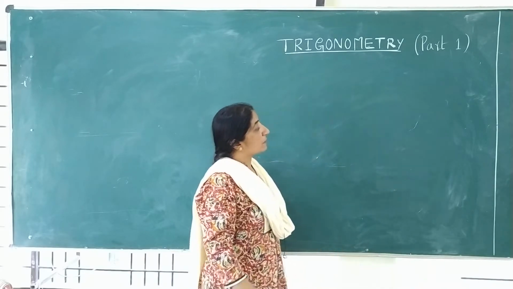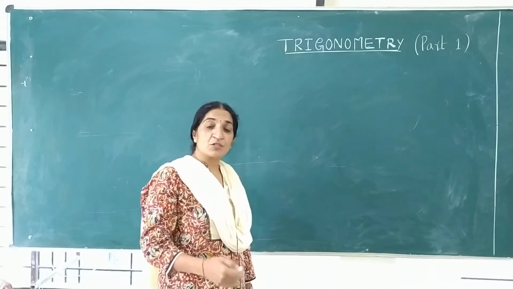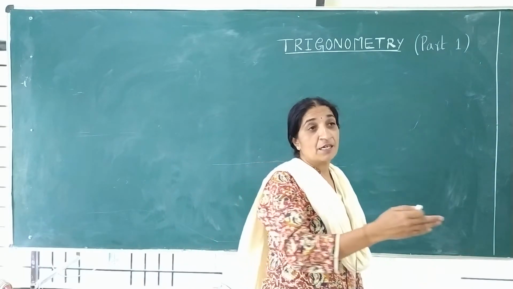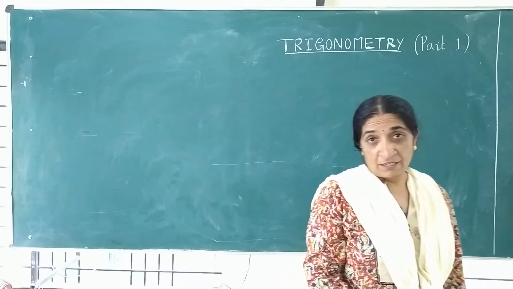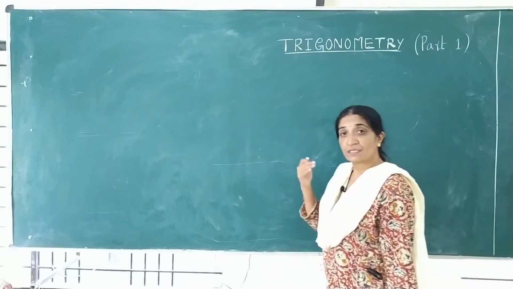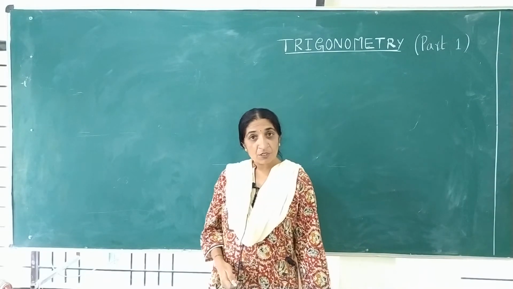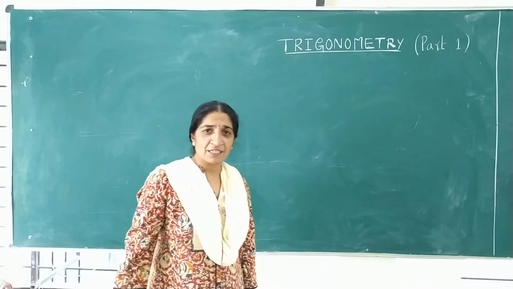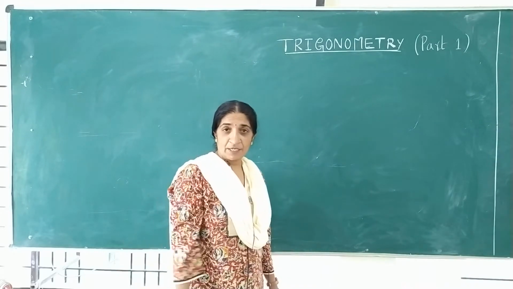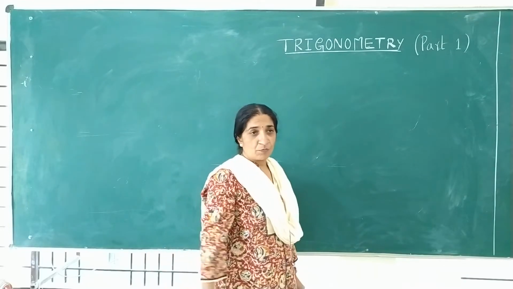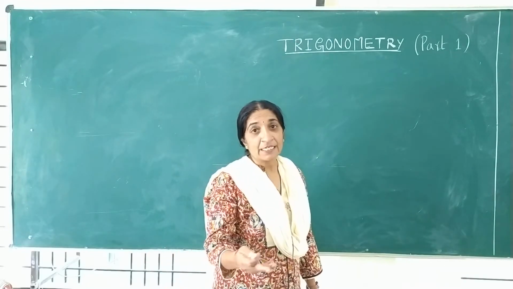The subject was developed mainly to study astronomy, the planets and their movements, everything depends on this. So the subject was developed to help astronomy and geometry. But in recent years trigonometry has extended beyond the measurement of the triangle.